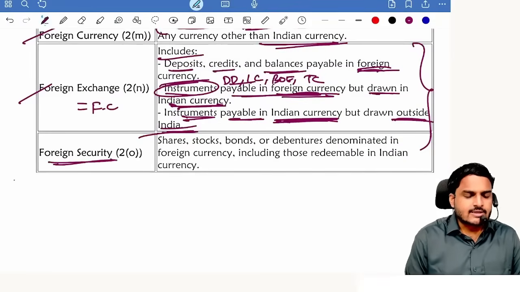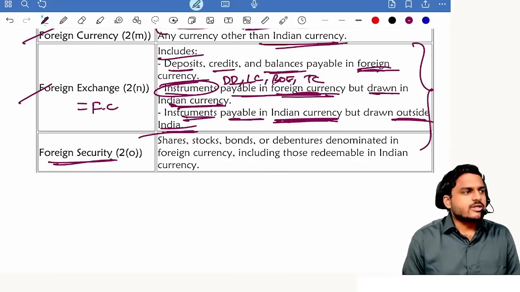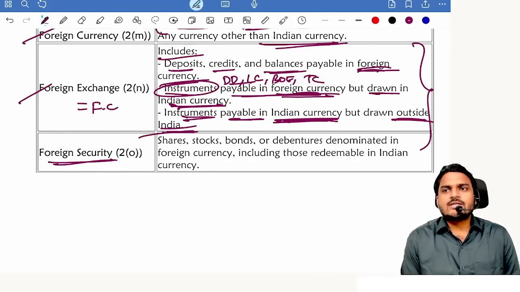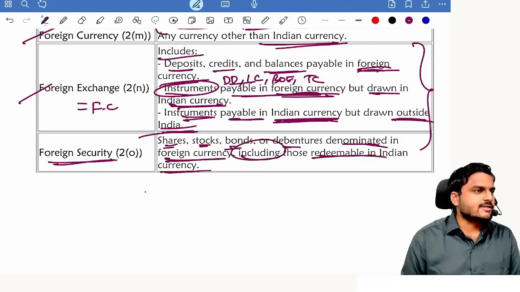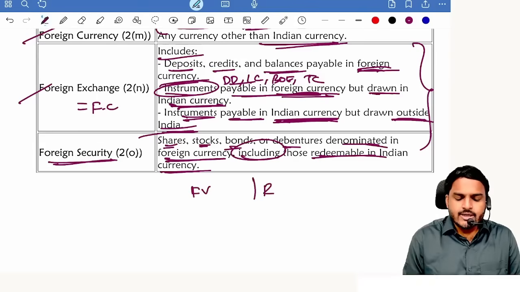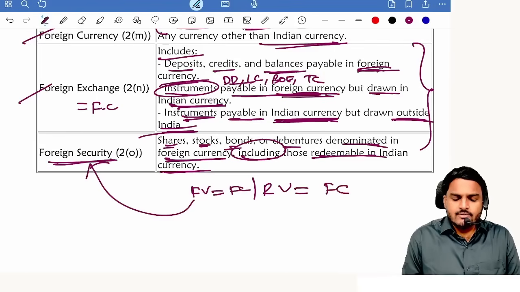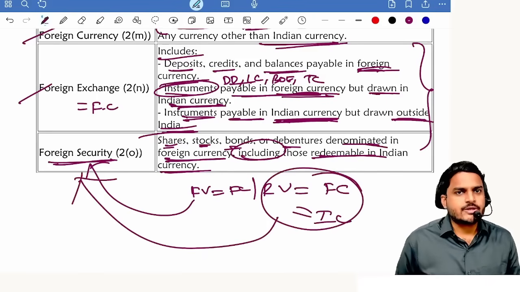Next one, foreign security. Foreign security means any security denominated or expressed in foreign currency, but also includes any security which is expressed in dollars but repayment is in rupees. Shares, stock, bonds, debentures denominated in foreign currency, including those redeemable in Indian currency. So for us, is face value important or redemption value? If face value is foreign currency, automatically it becomes a foreign security, even if redemption is in Indian currency.